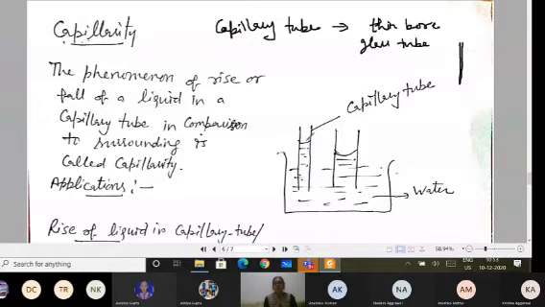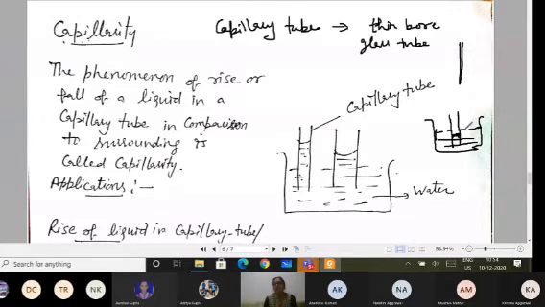What is observed is that if I put the capillary tube, which of course I have shown with different diameters, meaning the radii are different, in water or in any liquid, then the liquid rises above the water level in the container. Now if in place of water I take mercury and I put the capillary tube, then it is observed that there is a fall in the liquid.